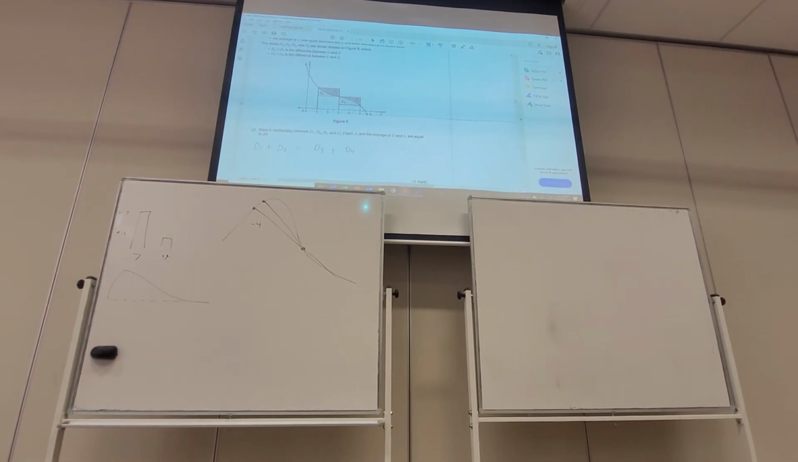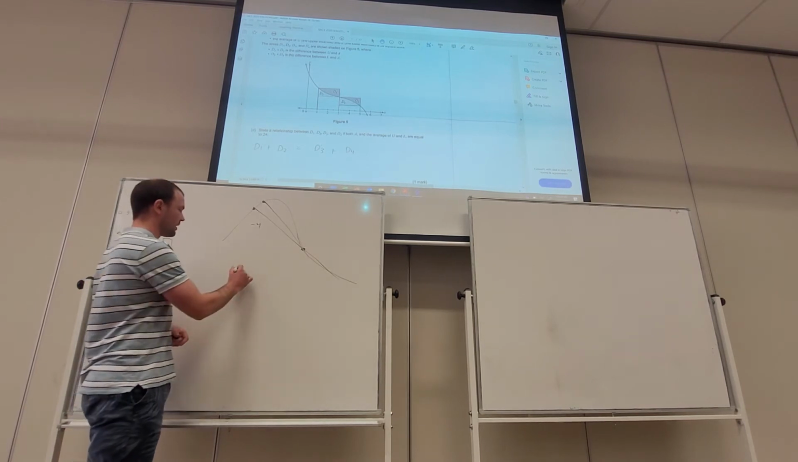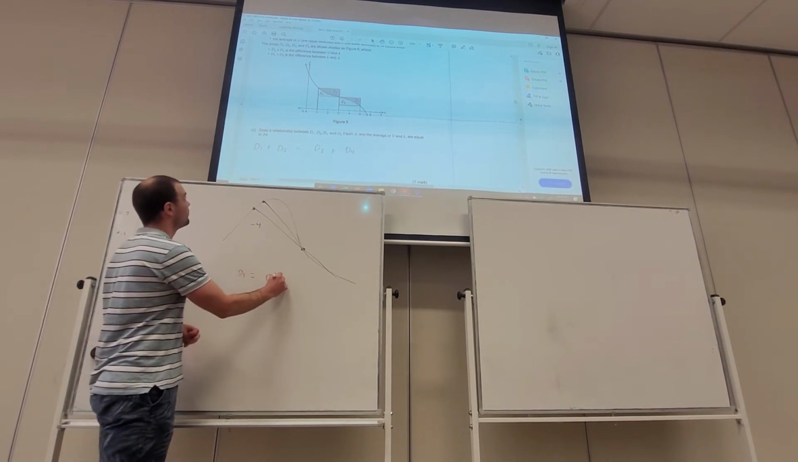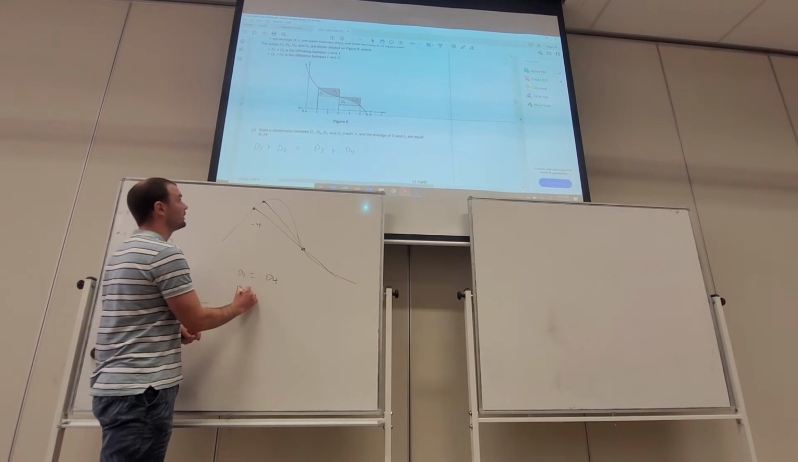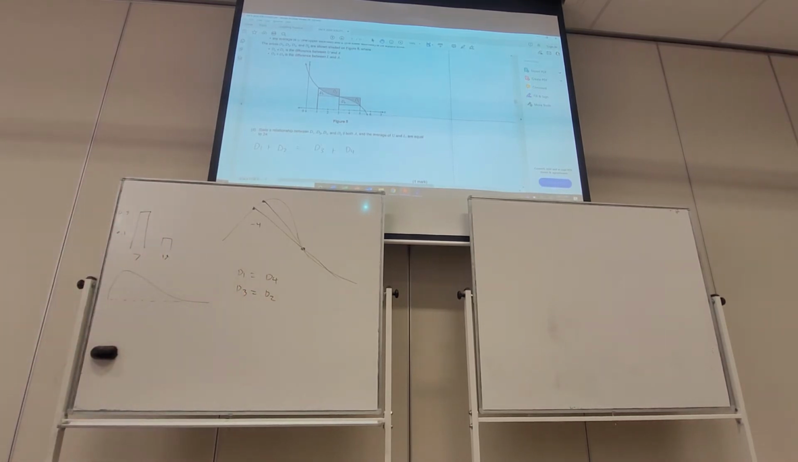Now, I was a little bit generous here, I think. It's only worth 1 mark, but a couple of people wrote 2 relationships. So they would write D1 equals D4 and D3 equals D2. So they wrote 2 relationships. It does say state a relationship. So anyway, most of us were able to see there that the lower estimate and the upper estimate are equal.